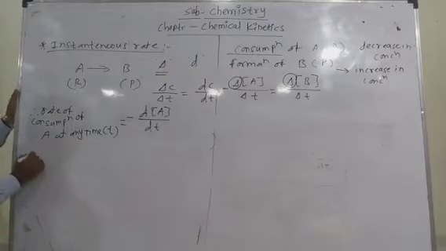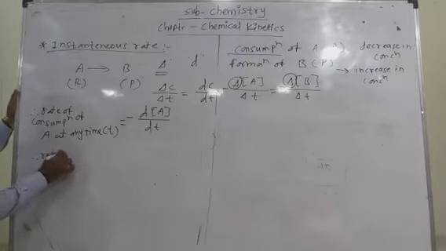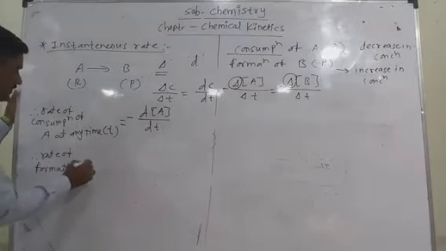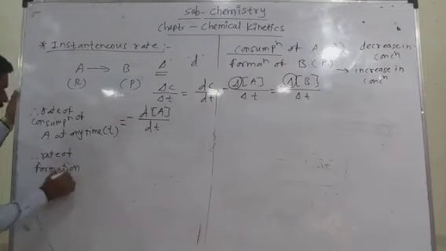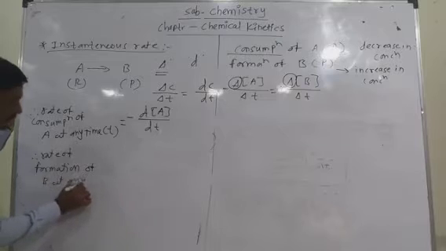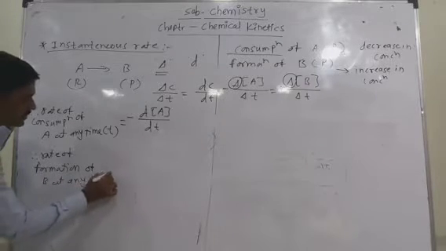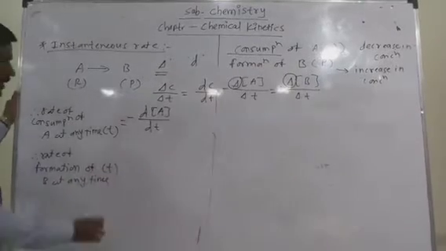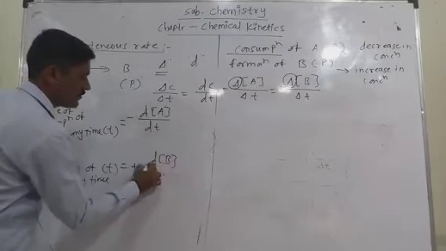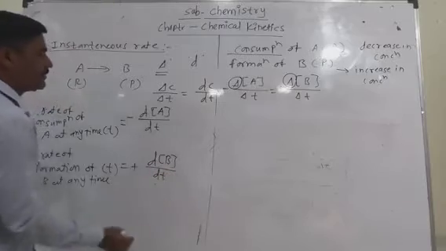Similarly, there is formation of the product, so the rate of formation of B at any time t becomes the change in the concentration of B divided by change in time.